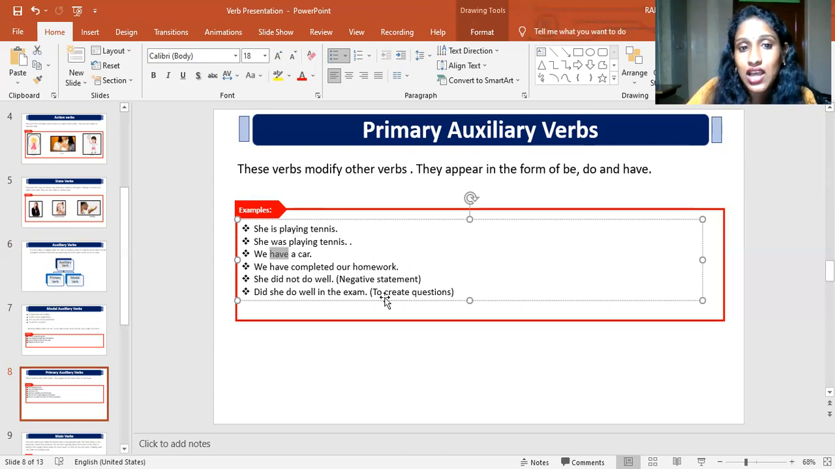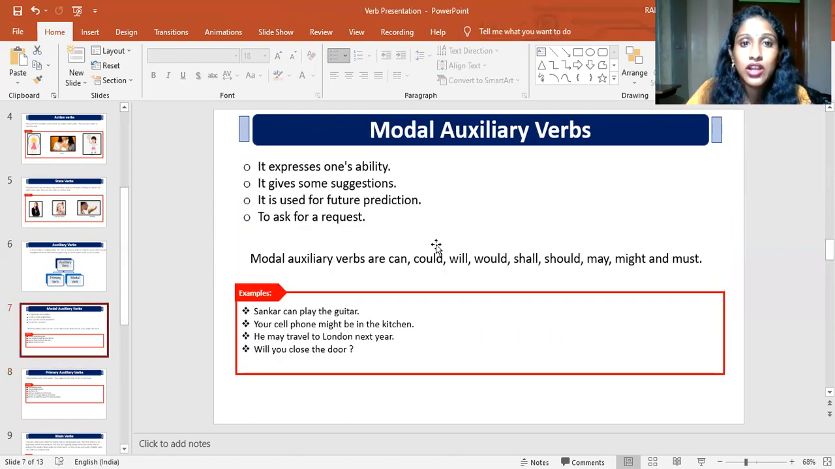Did she do well in the exam? So did is also used to create questions. Did she do well? Did she write well? So all these are the verbs that we call primary auxiliary verbs, whose role is to help the main verb. So moving on to the modal auxiliary verb,